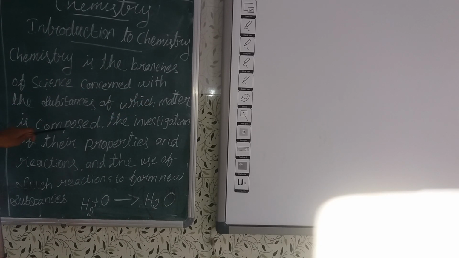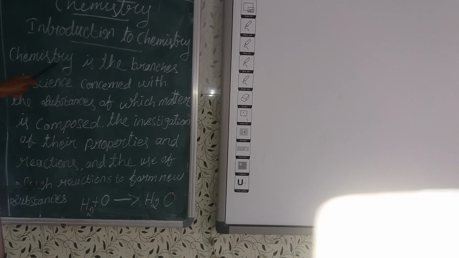This matter is composed together. In the investigation, we are searching for more things about its properties and reactions: what reactions are happening there, and the uses of such reactions. Because of the reaction, they form one new substance.